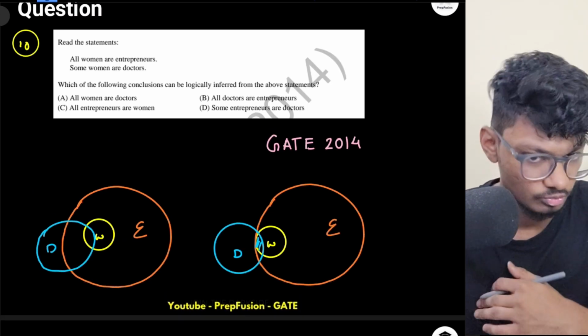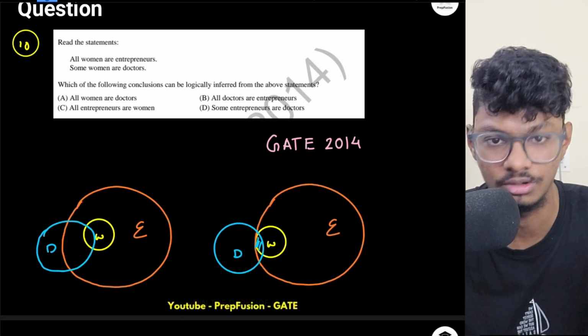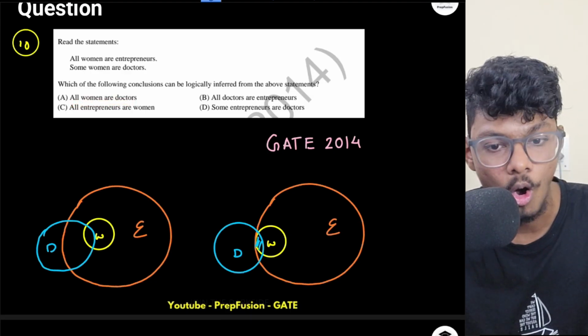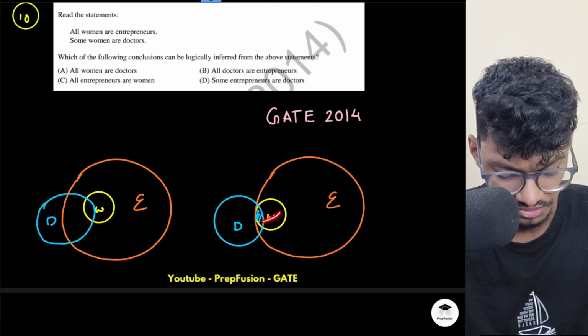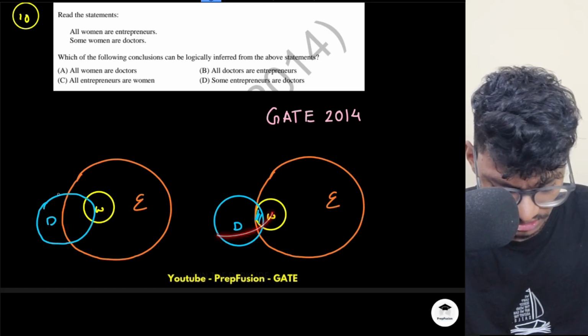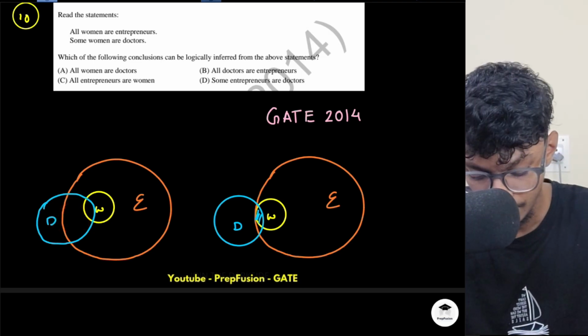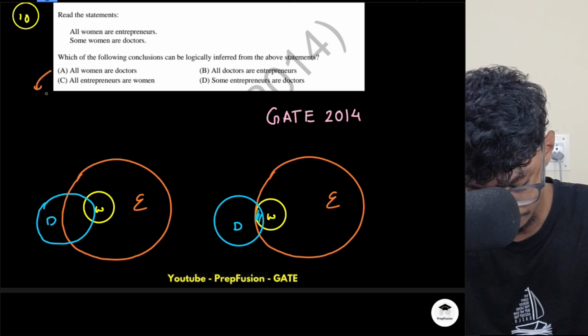Now let's read the options. Once you read the options, you will automatically be able to reject. What you have to do is apply the rejection law. Reject the options. All women are doctors. Is it true? I can't say, right? Yes, it is possible. All women can lie inside, it is a possibility, but I cannot surely say. So I will say can't say here.